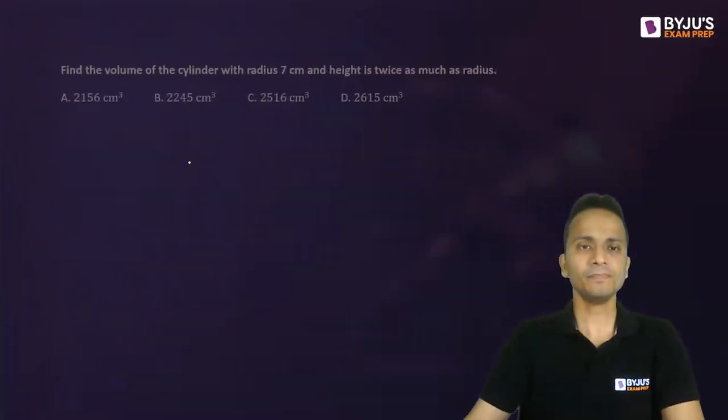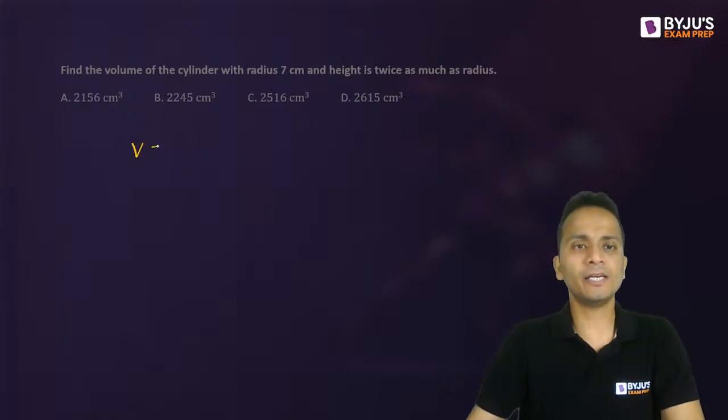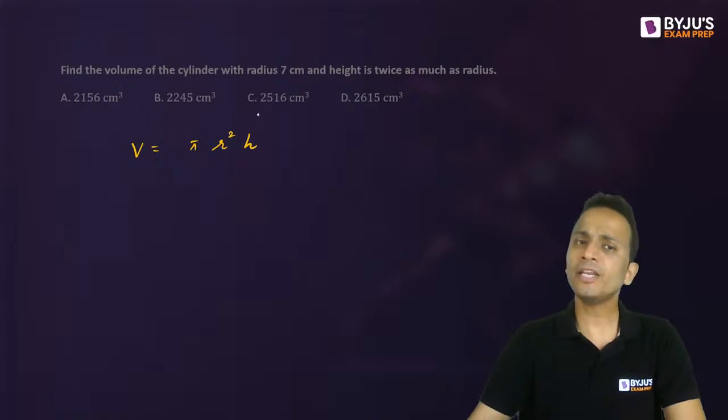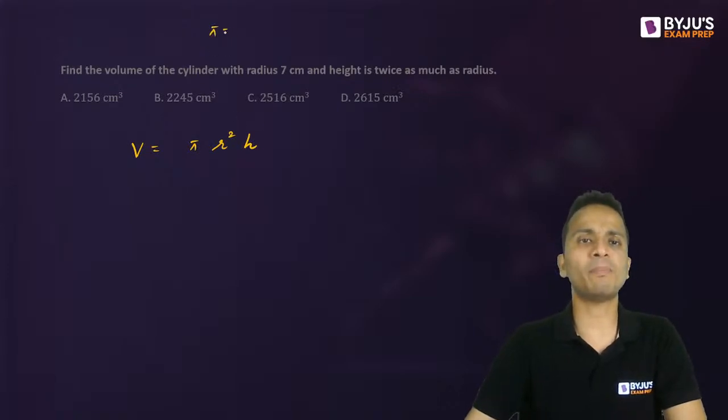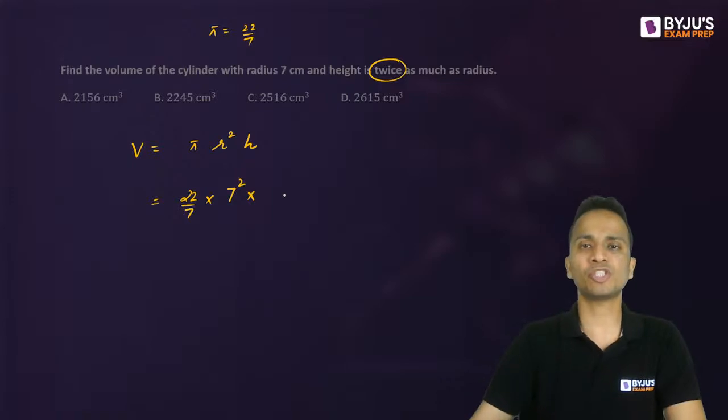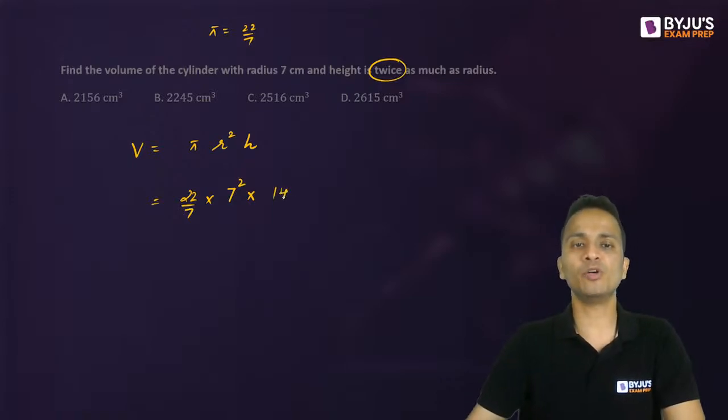Now the volume of a cylinder is pi r square h. In your calculations, you can take the value of pi as 22 upon 7. So 22 upon 7 multiplied by radius square, that is 7 square, multiplied by the height. Now height is twice the radius, so height will be equal to 14.